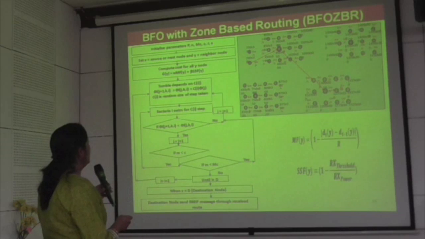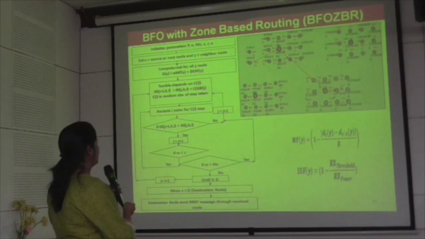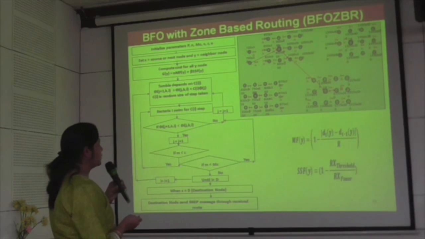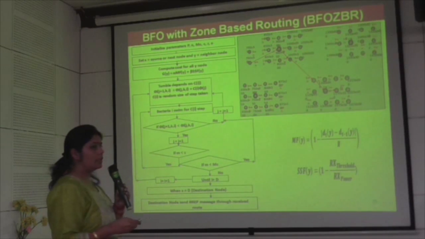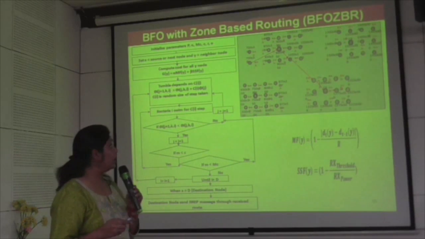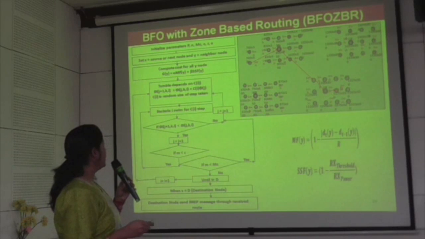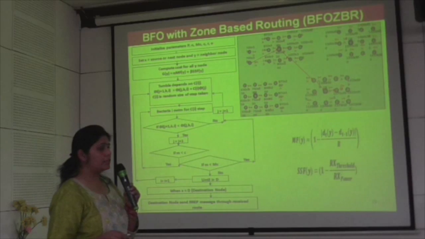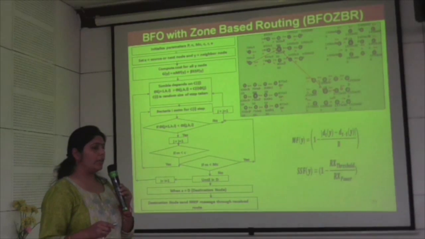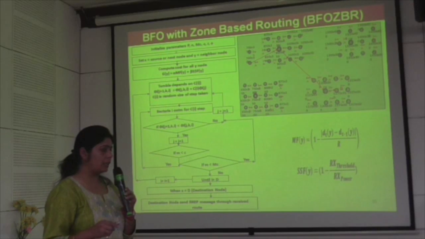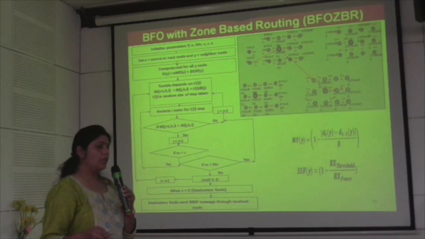This is the BFO. When I am using the BFO, some parameters are again initialized here. P is for search space, N is for total number of nodes, MC is the chemotactic steps, meaning how many chemotactic steps it will take. Again, C depends on the tumbling steps, how many tumbling steps it will take. Here we are using 3 tumbling steps. Reproduction is not used here because we are not deleting any node. We are only doing the sorting here. So R is equal to 0, and E is how many steps we will take after tumbling.